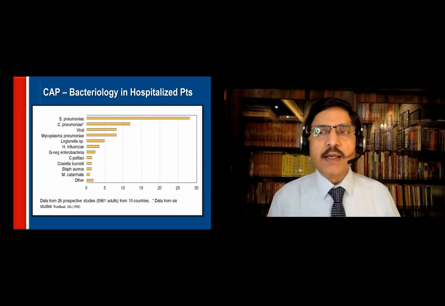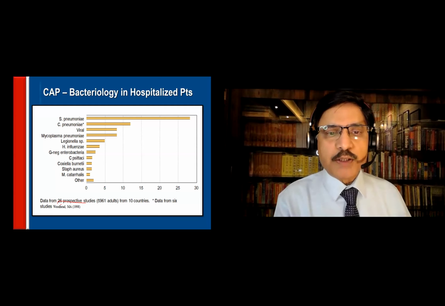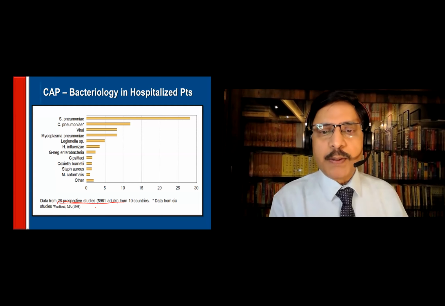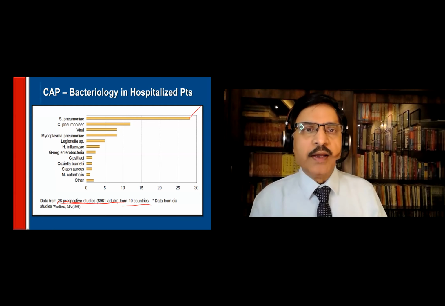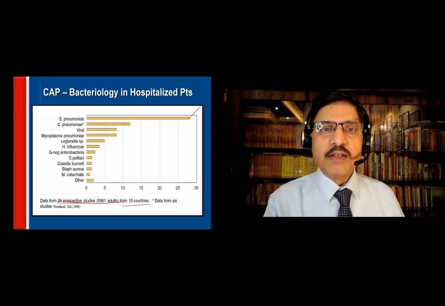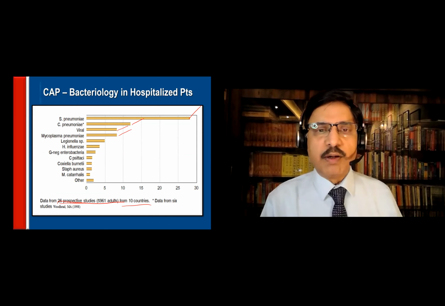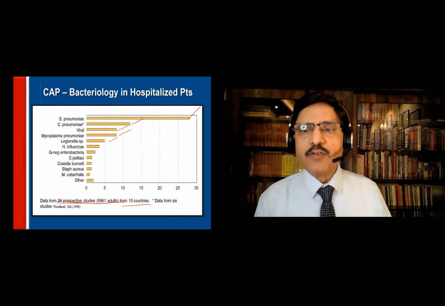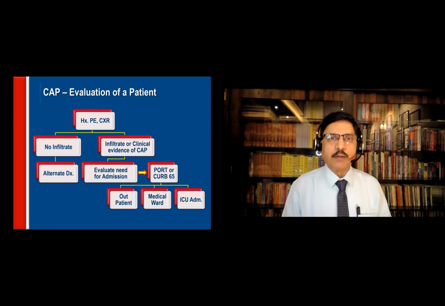Now you can see here what is the most common causative agent from 26 positive prospective studies from 10 different countries. S. pneumoniae is the commonest, and then C. pneumoniae, and then viral pneumonias, Mycoplasma, Legionella, H. influenzae, in that order. Okay, how do I evaluate the patient?